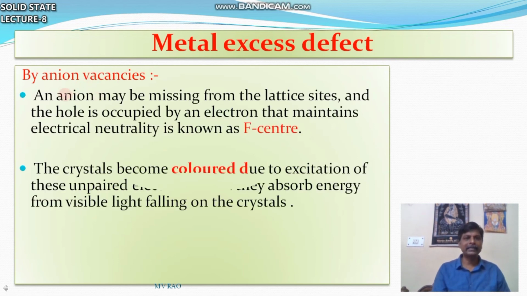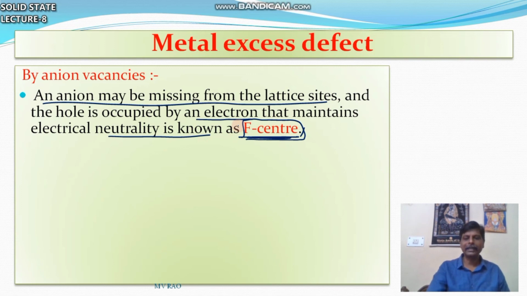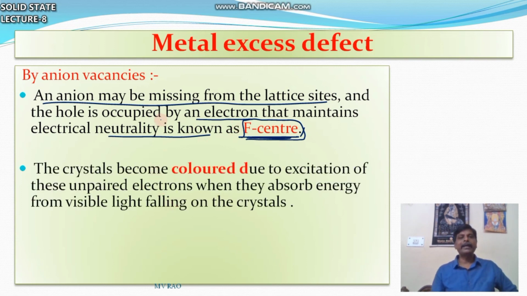By anionic vacancy, an anion may be missing from the lattice site and the hole is occupied by an electron. That maintains electrical neutrality. That is called an F center. That electron is called an F center. It is an important question also. An anion may be missing from the lattice site and the hole is occupied by an electron that maintains electrical neutrality; this is known as an F center.